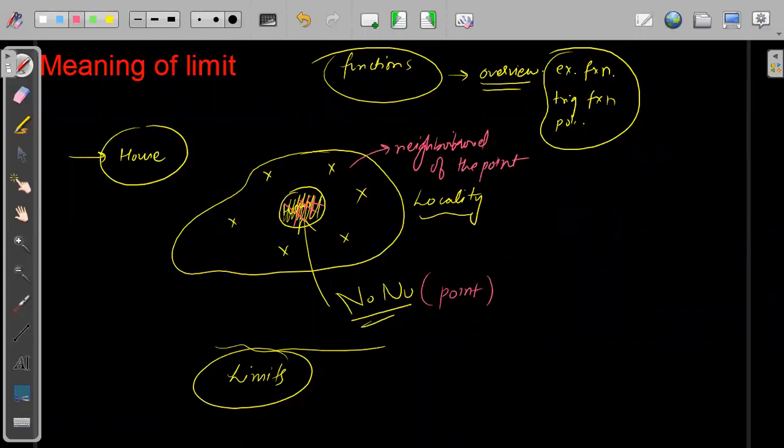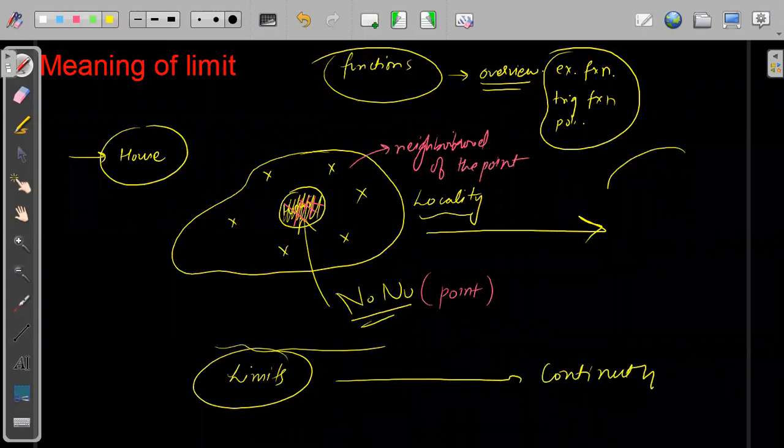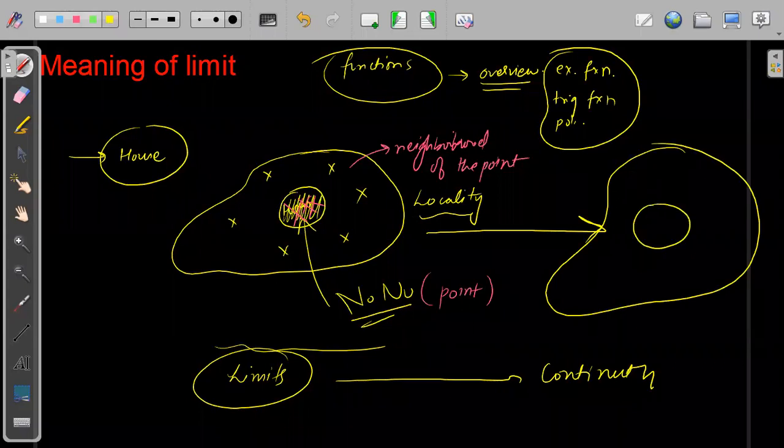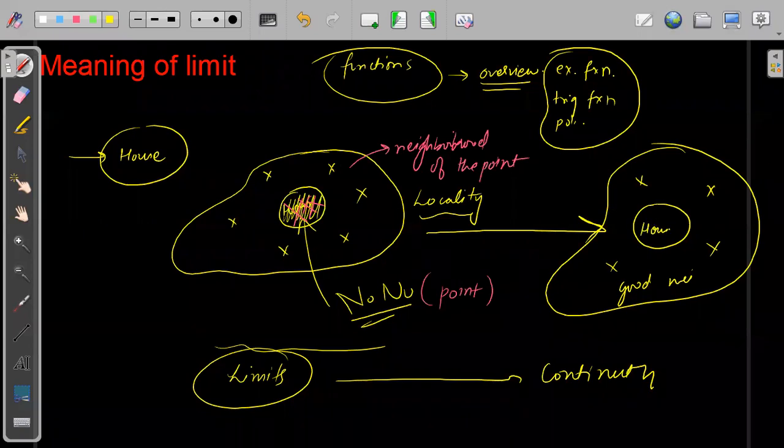After checking the neighborhood in limits, I will move on to continuity. After limits comes continuity. First I have checked the neighborhood around this house, and suppose it is a good neighborhood. That means the limit said everything is fine. Then I will actually check the house. First I check the neighborhood and then I actually check the point. This is the concept related to continuity. Understood? So the meaning of limit is basically the neighborhood, in a very basic and simple form.